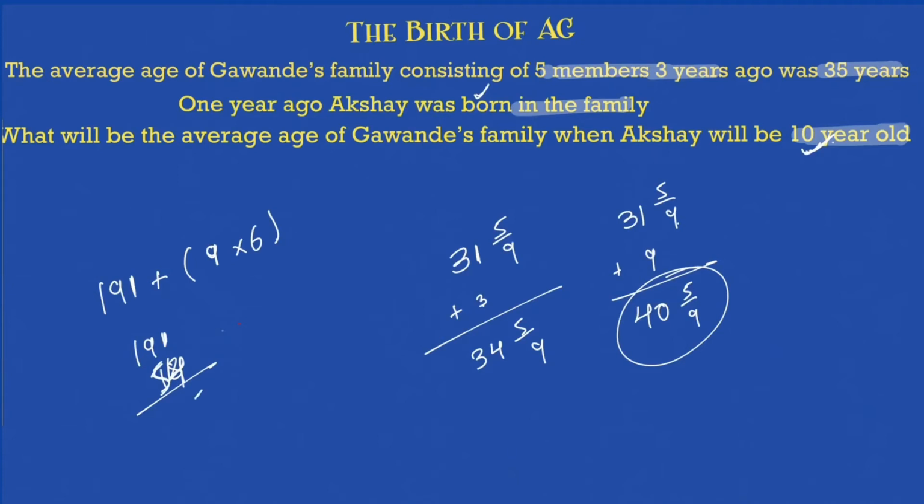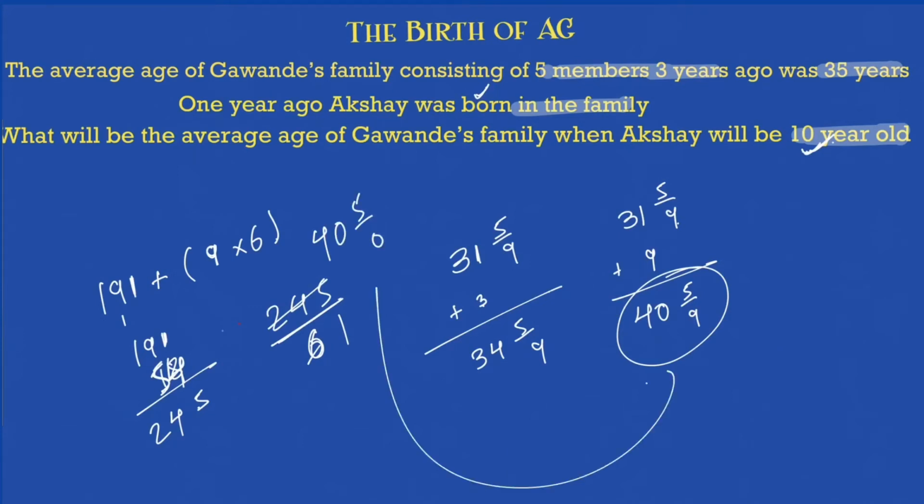This is 4 plus 1, 5. 9 plus 5 it will be 14. This becomes 245. 245 will be divided by what now? That will be divided by 6 again, because there are 6 members in the family. Now just solve this. 6 1s are 6, 6 4s are 24, 40 5 by 6. Correct. The same answer that I got here.